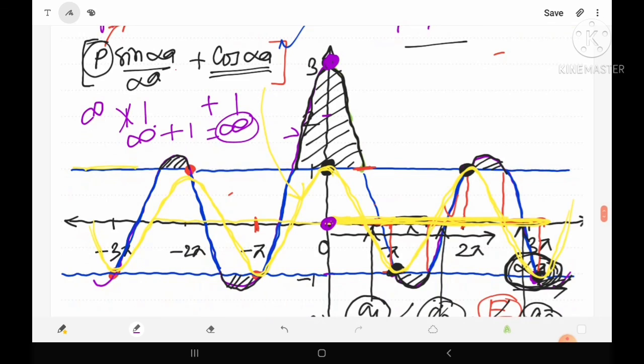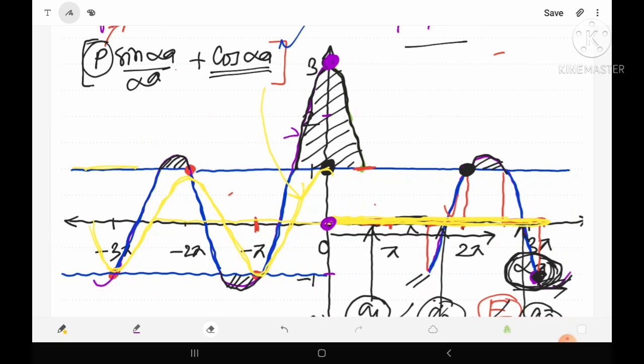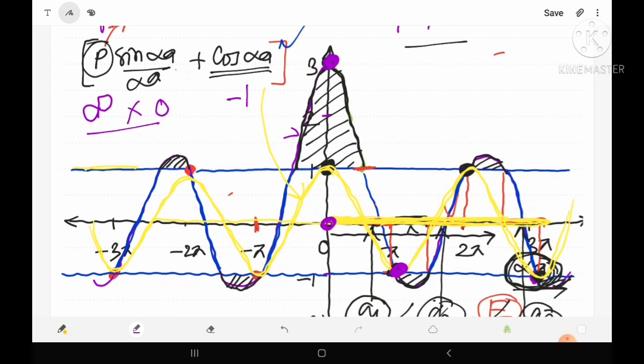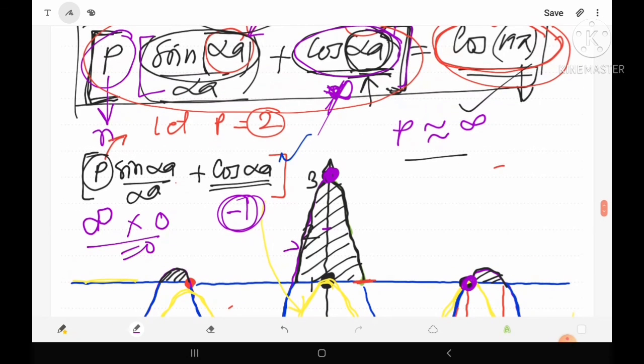Similarly, now let's find the next point. If we put the next value of alpha a, that is pi, then cos pi is minus 1 and sin pi is 0 into infinitely large. Actually P is not infinity but infinitely large, so it will become 0. 0 minus 1 means the final value is minus 1. So the next point is here. Similarly the next points are here. So we will have this type of points. Only the point that was at point 3 will be shifted to infinity.